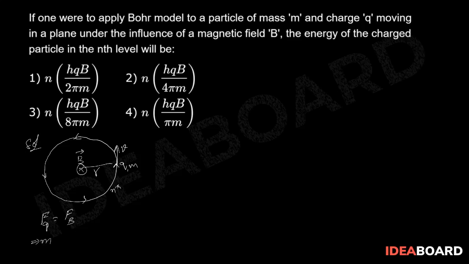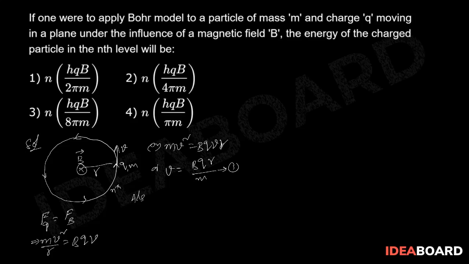From this we can write mv square by r equal to Bqv, or simply mv square equal to Bqvr, or simply v equal to Bqr by m.